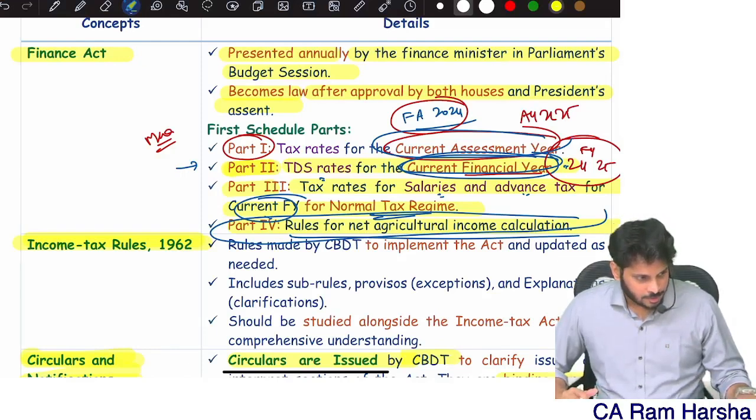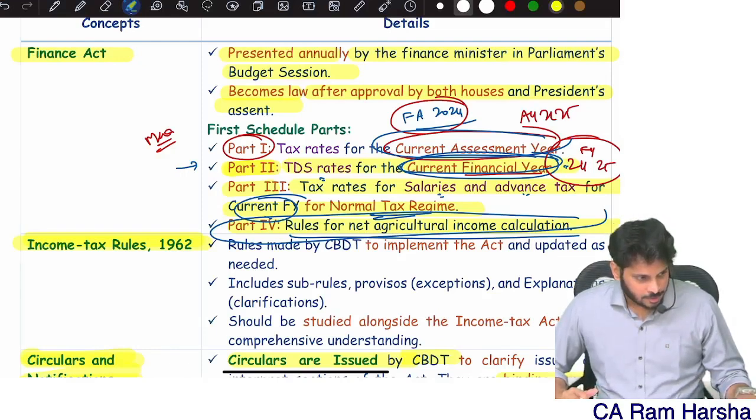See, in the first chapter, I am just introducing each and every topic. Gradually over a period of time, you will get an understanding of the entire connection. It will take a little time initially. So those of you who are first timers, the first chapter discussion will appear a little vague, because so many concepts are discussed in the first chapter. In fact, in the ICAI book, even our book also, we gave the entire 115BAC section in the first chapter, which is a blunder.